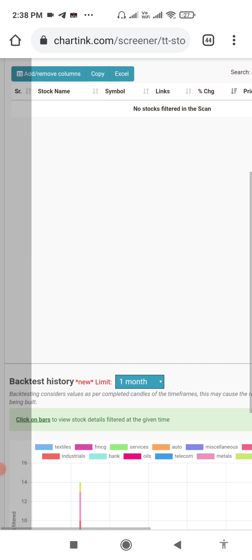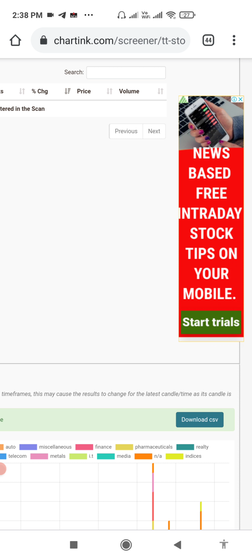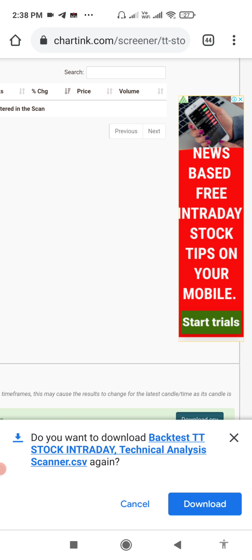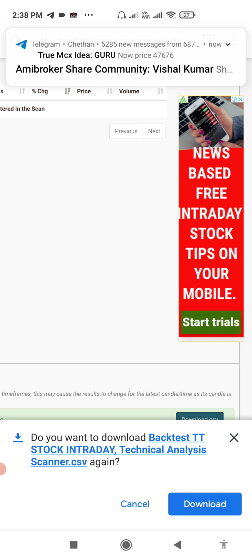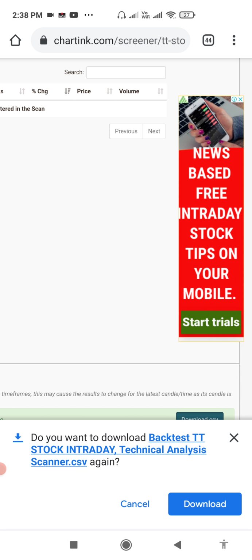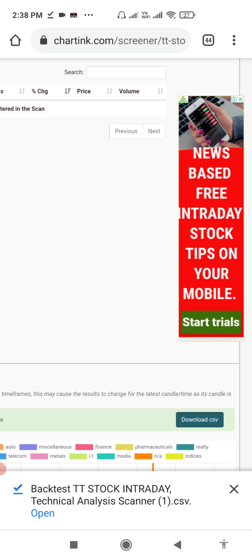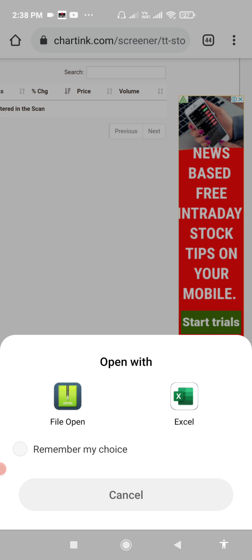This is the 1 month backtested history. So I will download this file now. This is the TT stock intraday scanner. It's bullish only. So I will give you all the files. You can backtest it, and after that you can decide whether it is reliable or not.